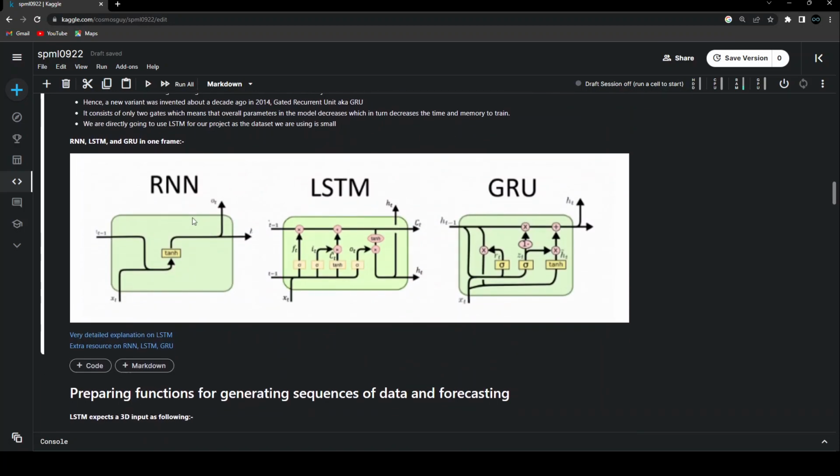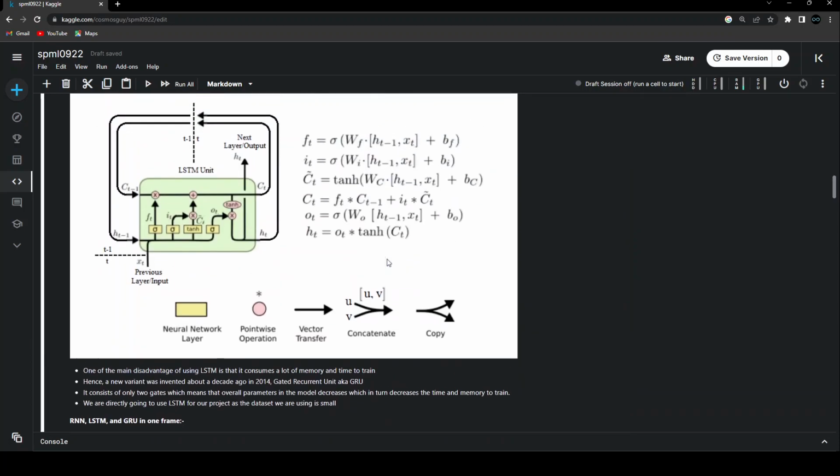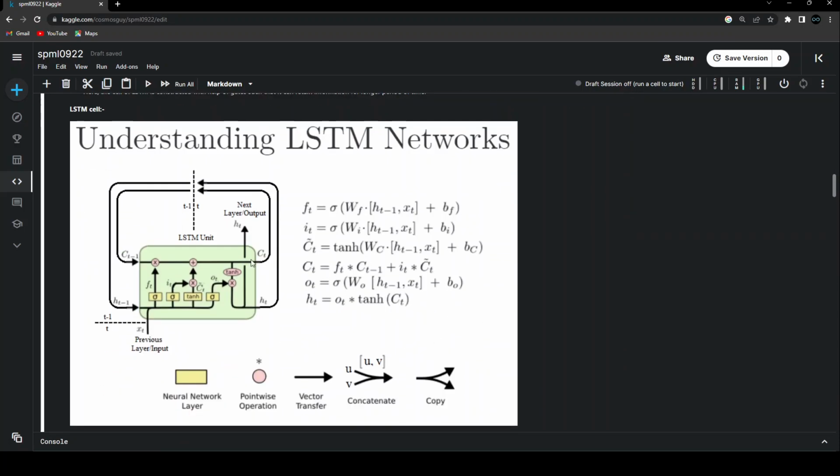GRU is something we will not talk about in detail in this project, but the basic idea is that an RNN contains only one neural network. Inside an LSTM, there are 4 different neural networks, and they act like gates. There are 3 main gates because of which LSTMs are able to remember for a longer period of time: the forget gate, the input gate, and the output gate.